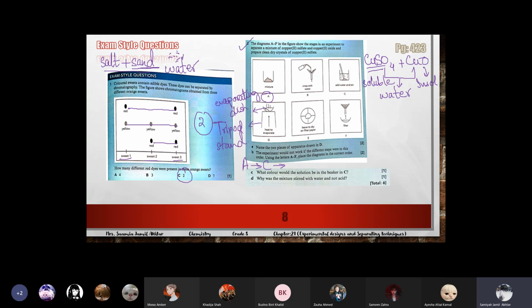So what is the step of filtration? F. Good, F is for filtration. Filtration is happening here now. We will filter it. The insoluble copper oxide will stay on the filter paper and the copper sulfate solution will go down in the filtrate. In this way we can separate one thing. Copper oxide will be separated out in filtration. So A, C, F.